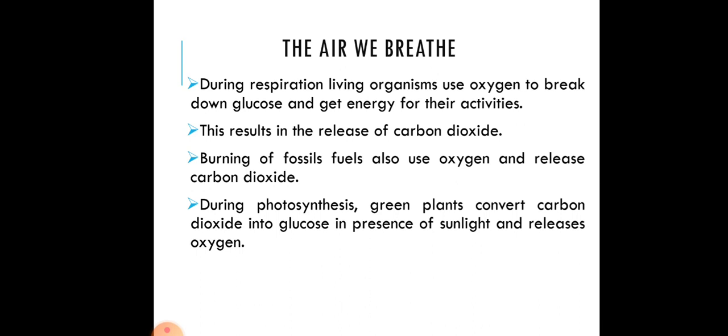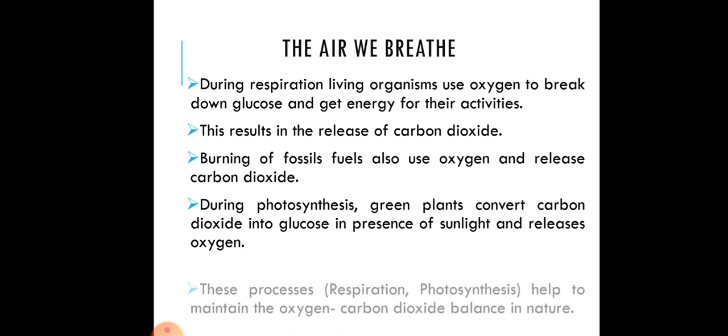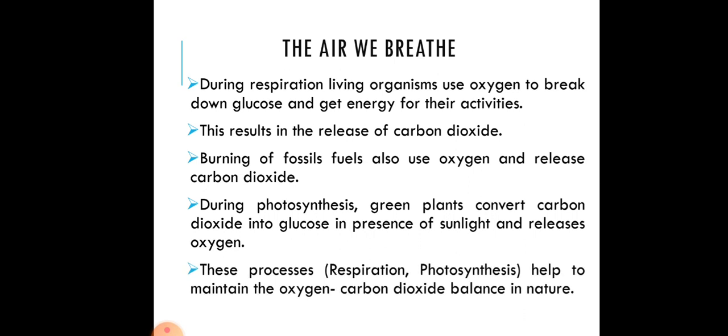The answer is that during photosynthesis, green plants take in carbon dioxide and release oxygen. Respiration and photosynthesis together help to maintain the oxygen and carbon dioxide balance in nature.